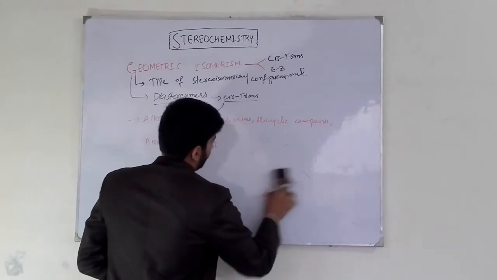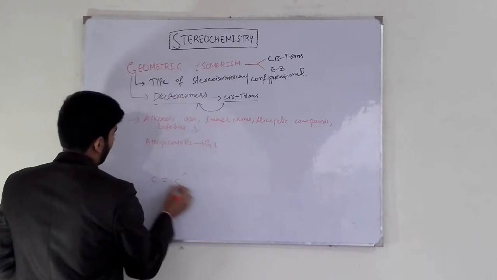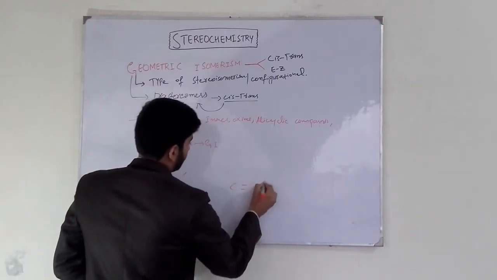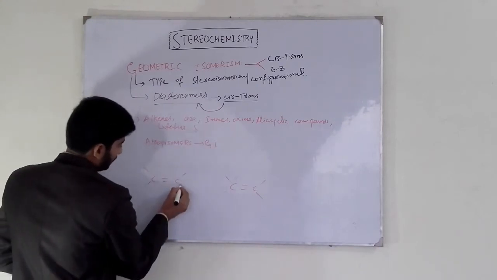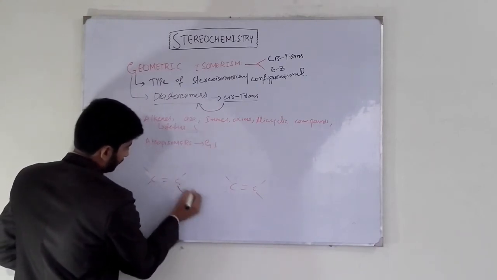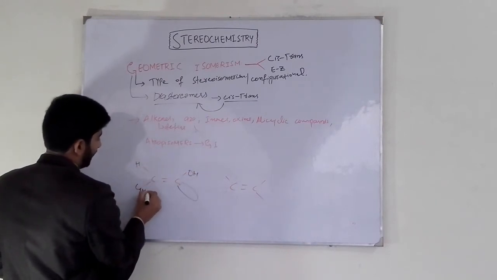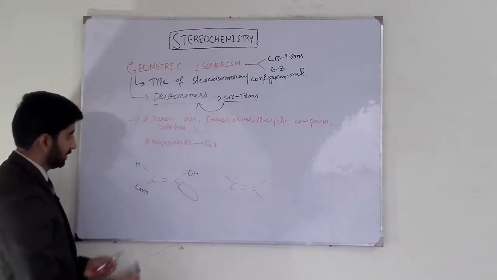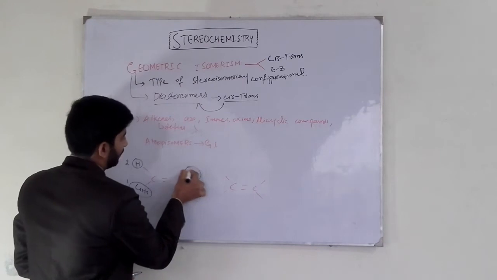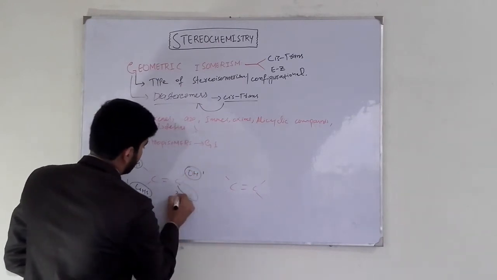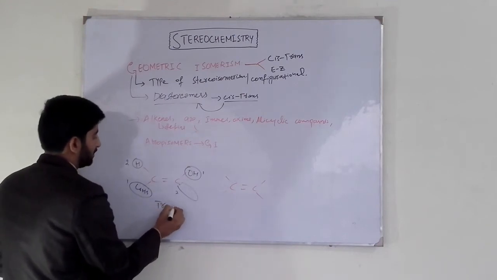In case of oximes, we have an example like benzaldoxime. There is a lone pair of electrons here. This is benzaldoxime. This is cis-trans. Atoms of high priority lie on opposite sides of the double bond, so it is our trans isomer.